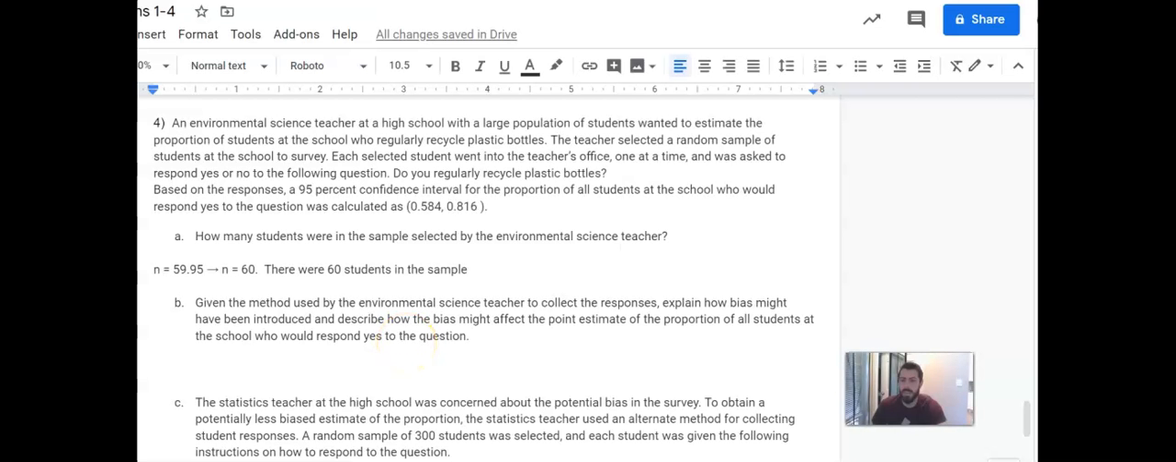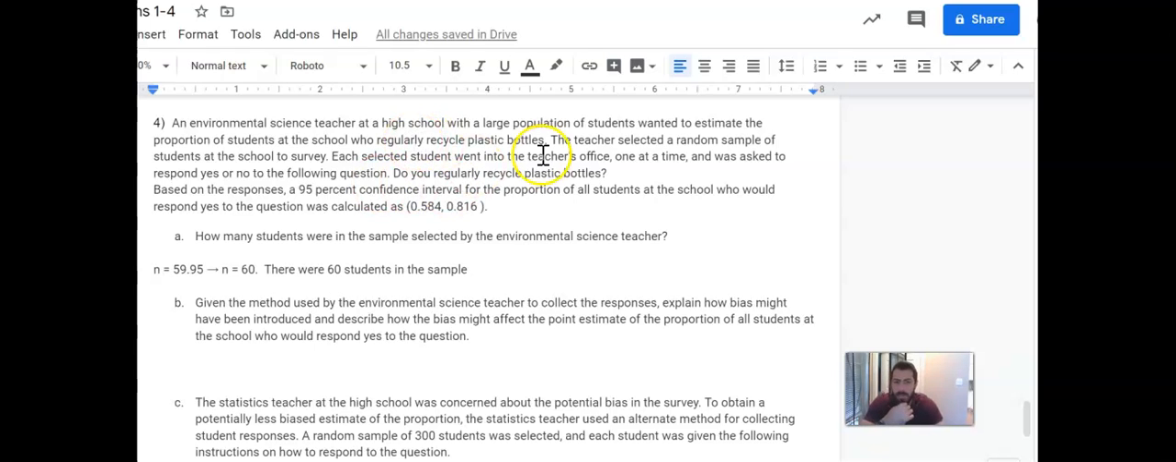Given the method used by the environmental science teacher to collect the responses, explain how bias might have been introduced and describe how the bias might affect the point estimate of the proportion of all students at the school who would respond yes to the question. So in order to do this, we have to look at what was actually done, right? This is not a math question, this is a bias question. All right, and remember, bias is something we learned about all the way back in Unit 3, which was like October.